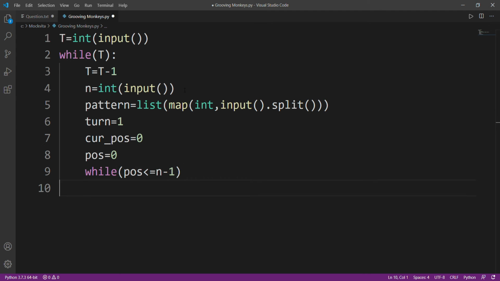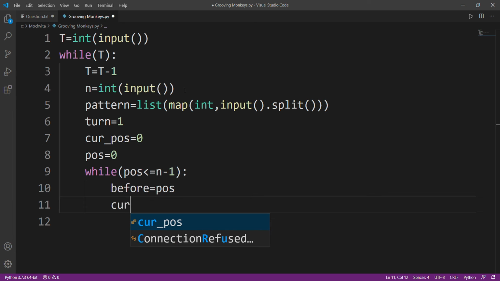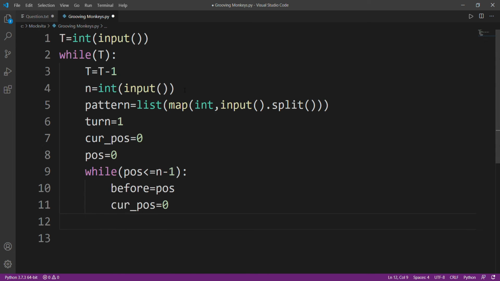I can actually, if I want, even iterate this, but I am going to change the value of my position, so let's keep that in mind. Okay, so the before value, before it went somewhere, the value was post, right? And after it went, I'll just mark the current position as 0. Don't worry, I'll give you a dry run of this code.